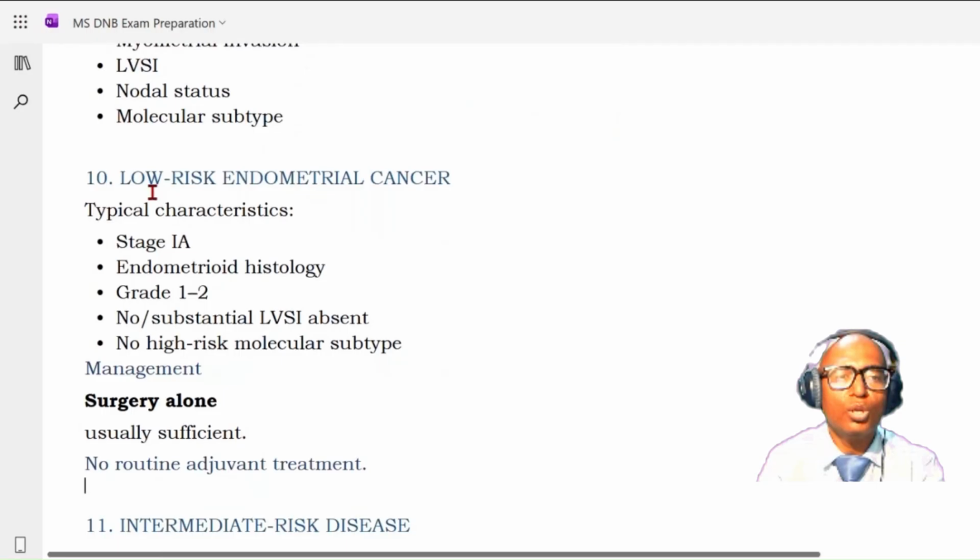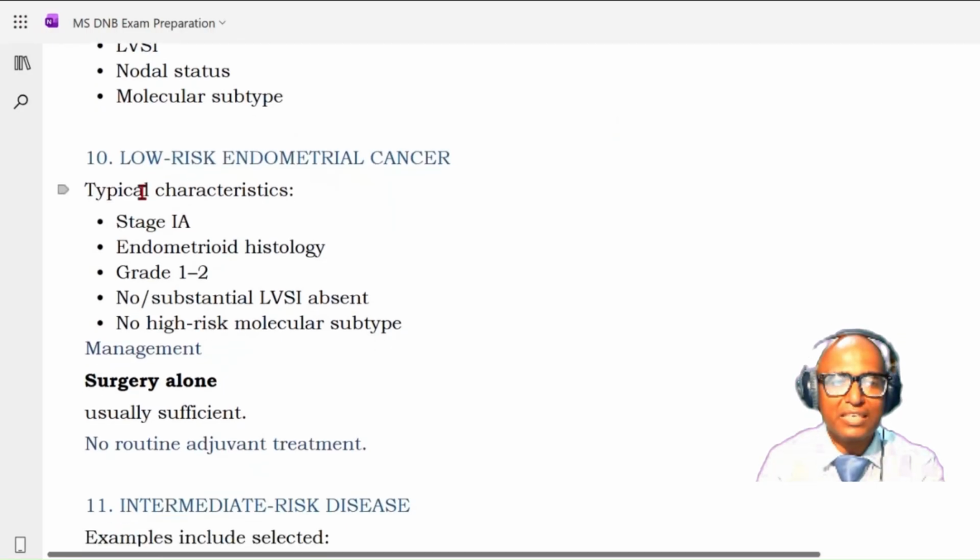Okay, so low risk endometrial cancer. What are the characteristics of this low risk endometrial cancer? The typical characteristics are: it is a stage 1A disease, endometrioid histology, grade 1 or grade 2 disease, there is no or no substantial LVSI, and no high risk molecular subtype. So this is the low risk endometrial cancer. Here, surgery alone is more than sufficient.